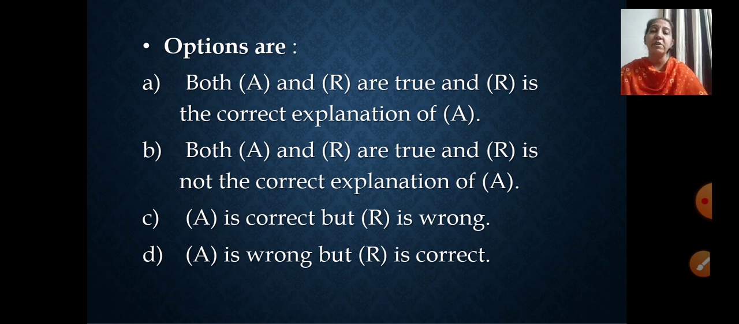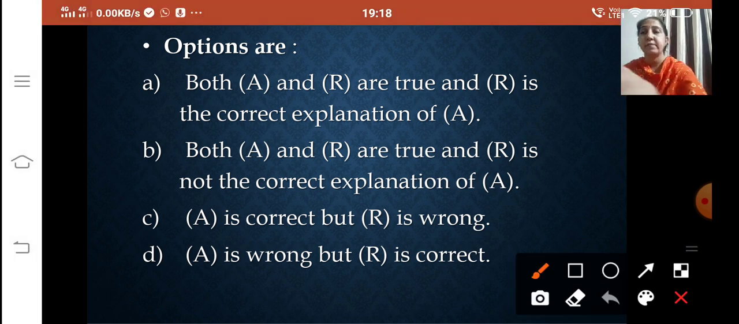You see the other options, whether they are applicable. A and R are true, but R is not the correct explanation of A. No, we can't say that, because R is absolutely the correct explanation of A, right? A is correct, but R is wrong. We can't choose that one either. A is wrong, but R is correct. That is also not applicable here. So which one is the correct answer here? Both A and R are true, and R is the correct explanation of A. So we will be choosing that one. Fine, the answer is that.